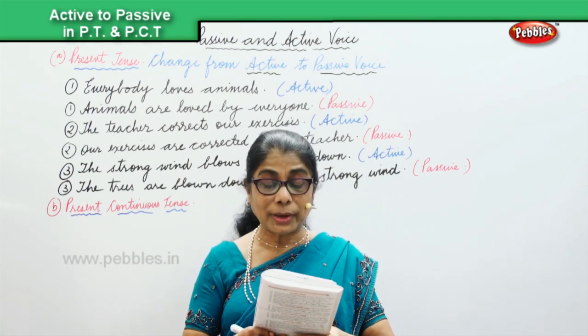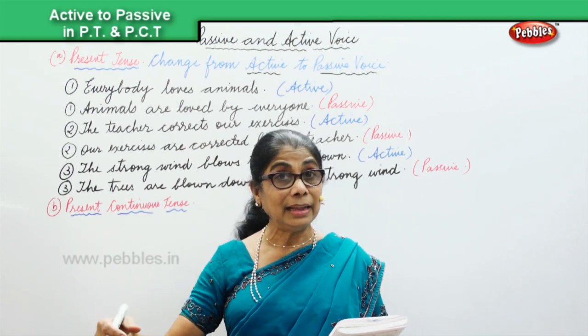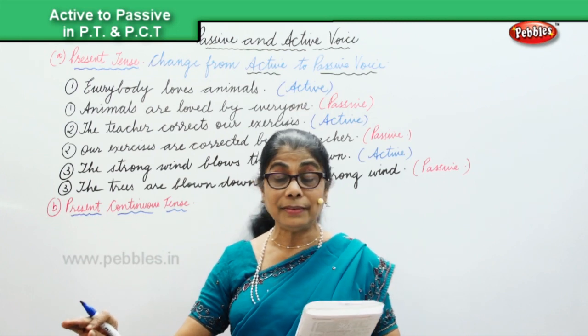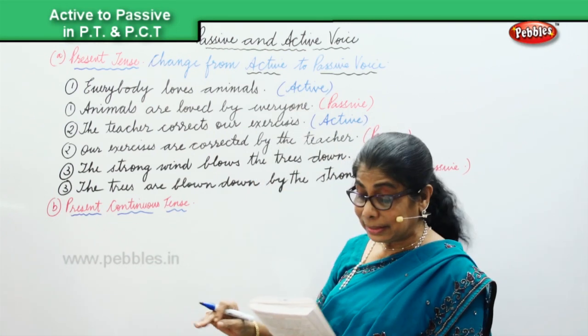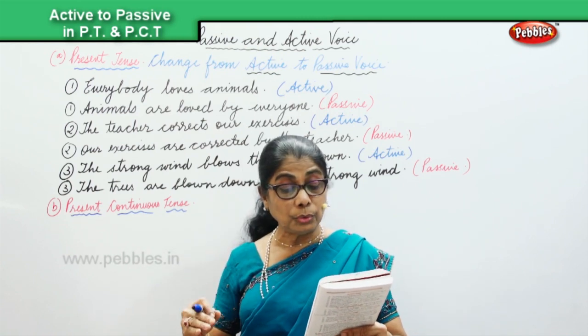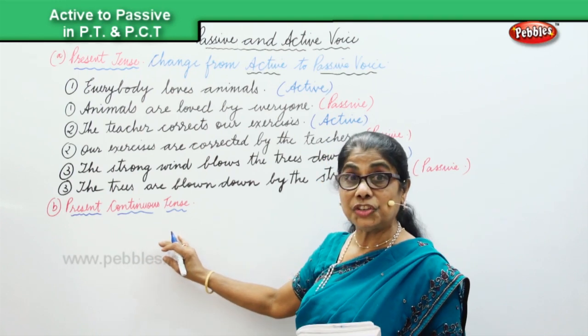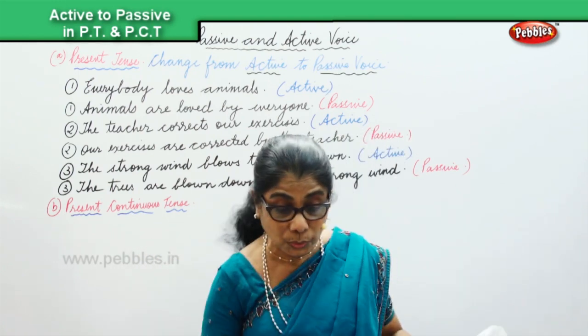Meera is cooking the dinner. That is the active voice. Meera is cooking the dinner is active, and we are going to change into present continuous. The dinner is being cooked by Meera. That is the present continuous. We are changing from active to passive. So let's look at the first sentence.